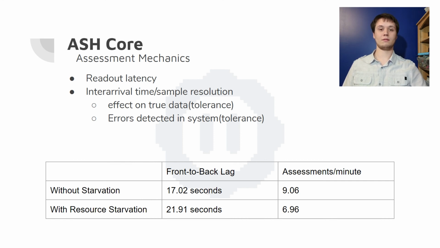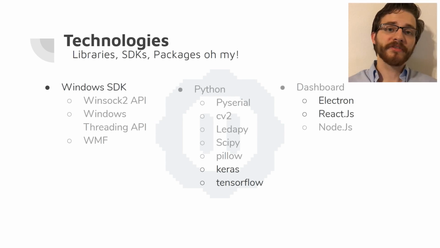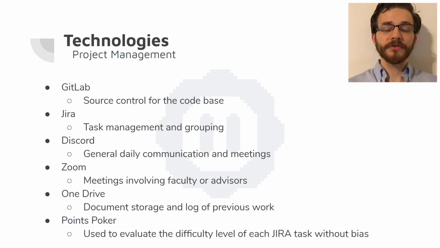Over the course of development of the Ash API, we have used many libraries and software, including, but not limited to, the Windows SDK, Keras, TensorFlow, Electron, and React. In order to manage our progress, we've used a number of utilities, including GitLab for source control, Jira for task management, OneDrive for file storage, and, as we've moved most of our operations increasingly online, Discord and Zoom to maintain our regular communications.